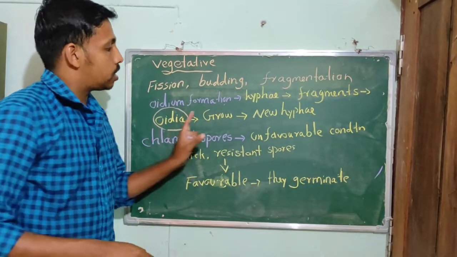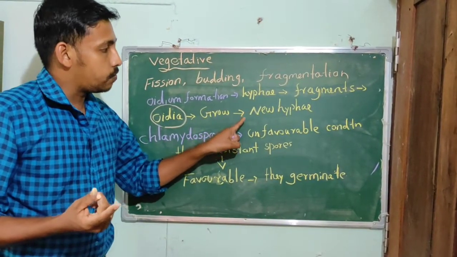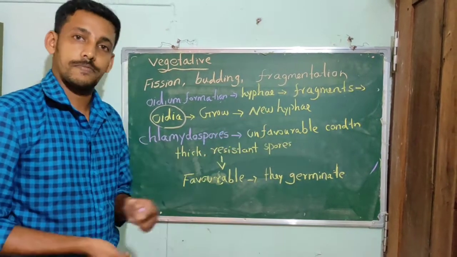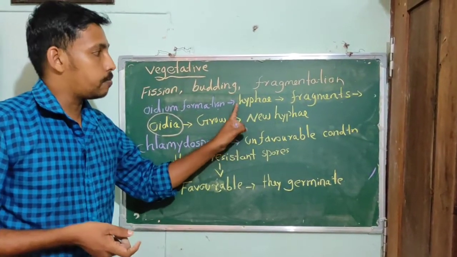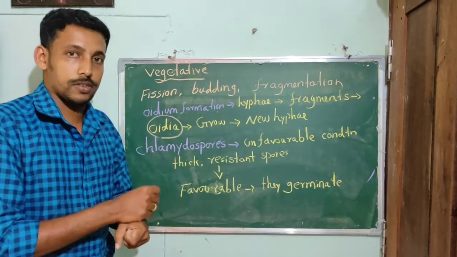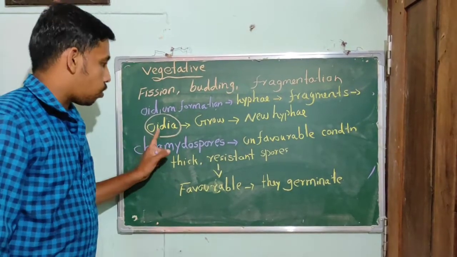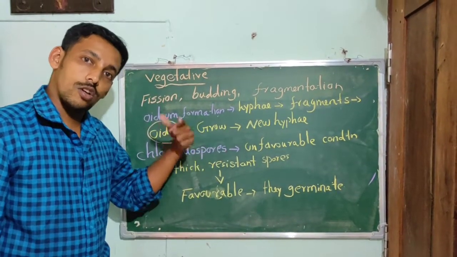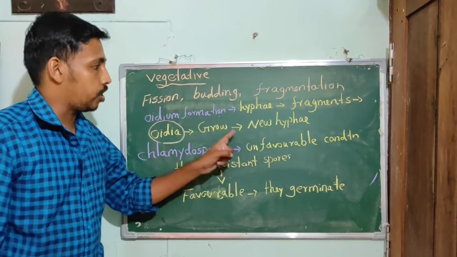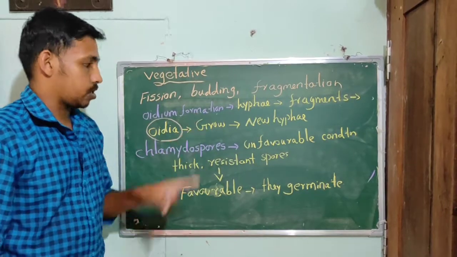These oidia grow, and later on may give rise to new hyphae. So in some fungi the hyphae break up into very small fragments known as oidia, which undergo growth and later give rise to new hyphae. That is oidium formation.